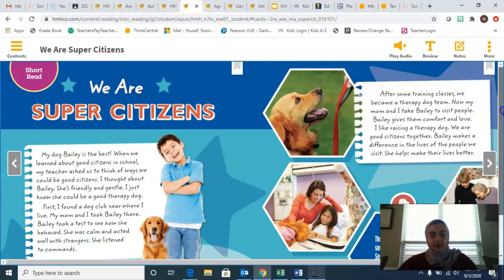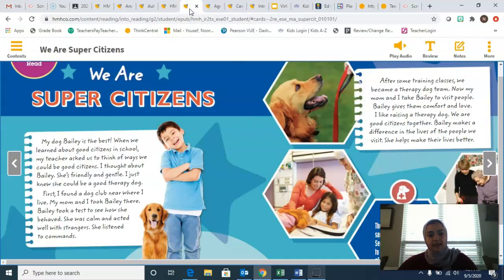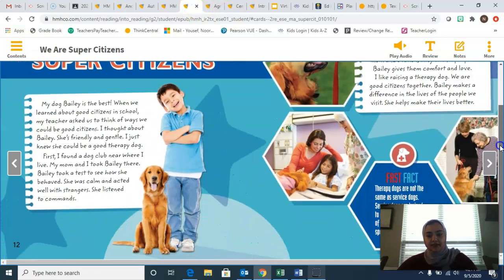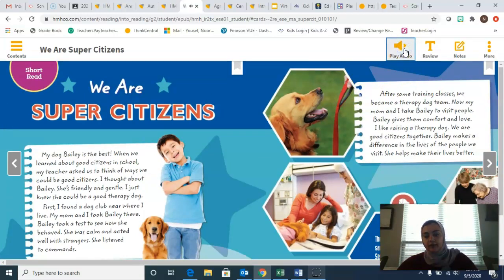We are super citizens. I assigned this to you on your HMH site. So once you log in with the credentials that I gave you for the HMH, you're going to go to assignments, and under assignments, you're going to have all these tabs that I have open. So I want you to open these up and read them. Again, you don't have to read them. You can just play audio, short read, and it will read it out for you. So that's what we're going to do now. We're just going to go ahead and listen together, okay? All right.